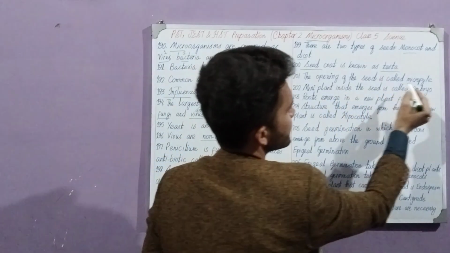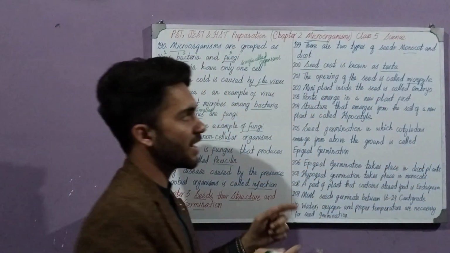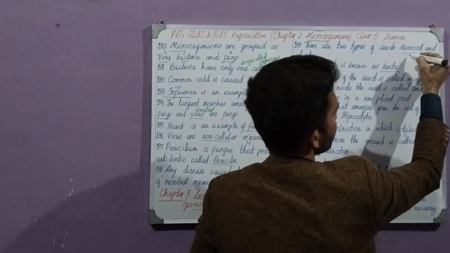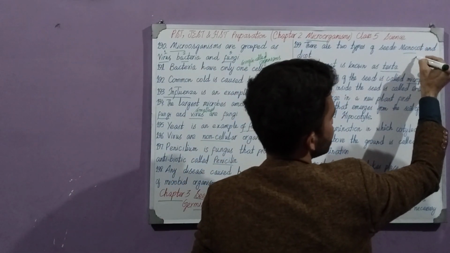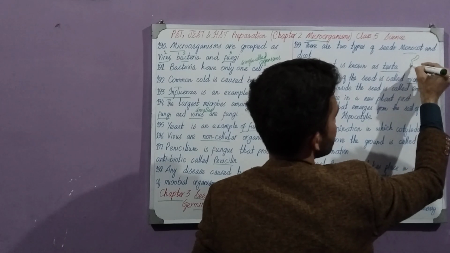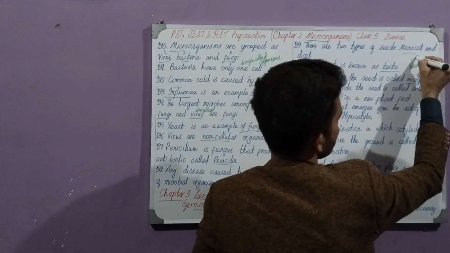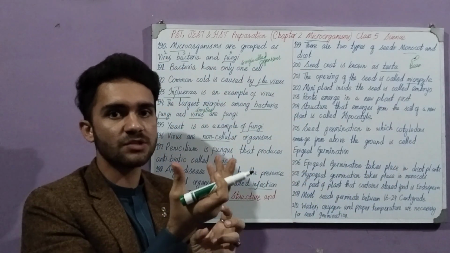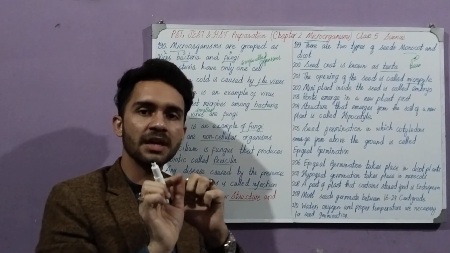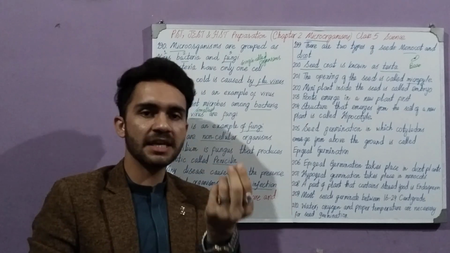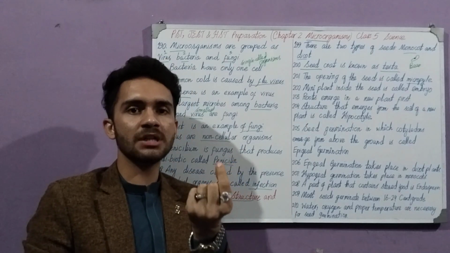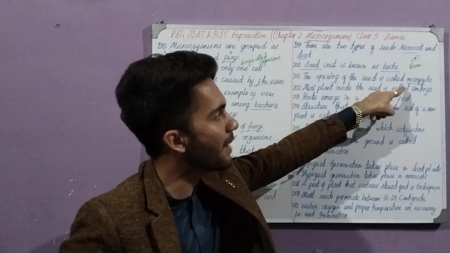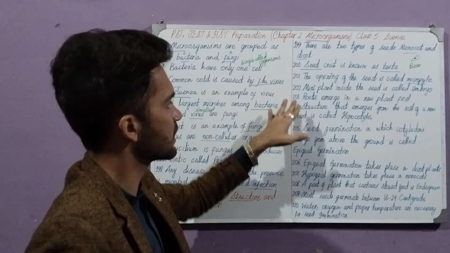The opening of the seed is called micropyle. From where the seed opens, that is called micropyle. For example, we have a monocot seed, that is a bean. It has an opening from where it opens, from where it germinates also. When we put a bean into water, a small thing comes out. So that opening from which it opens is called micropyle.